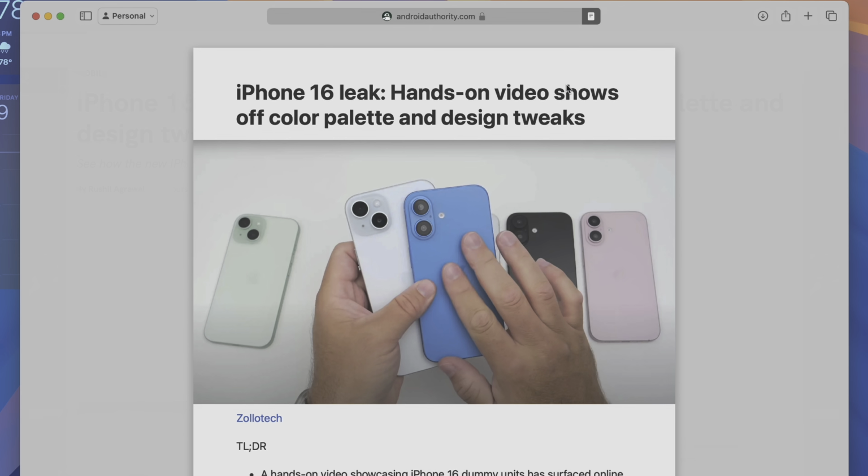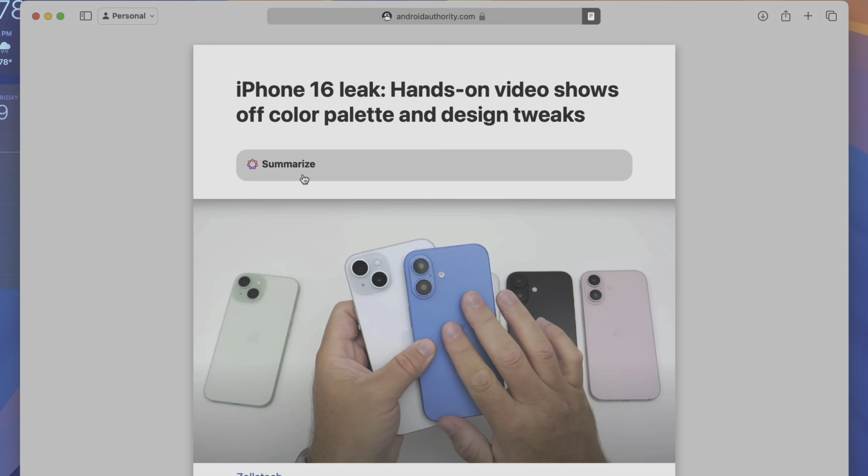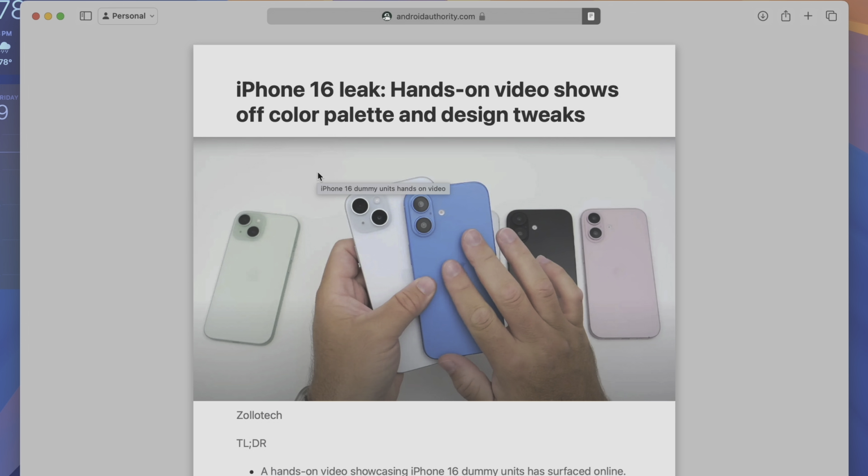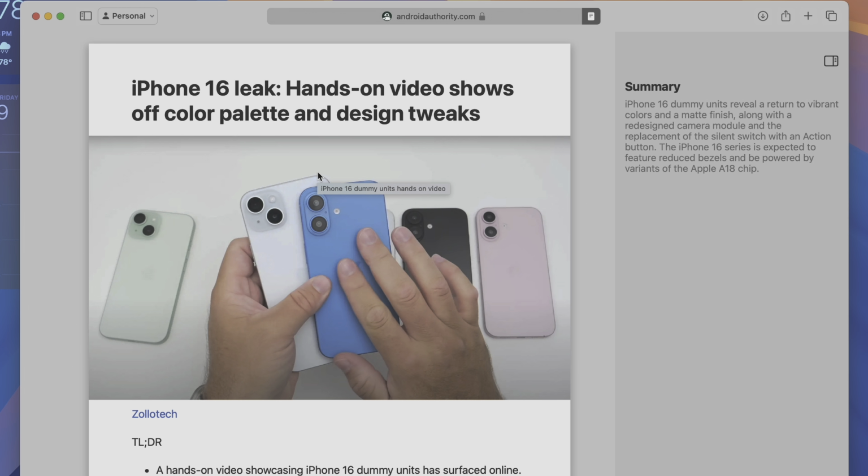And in Safari, in reader mode, a summarize button will show up and you can tap it to summarize the full page, but I'm not going to rate it because it's actually an old feature that was available in the first beta.